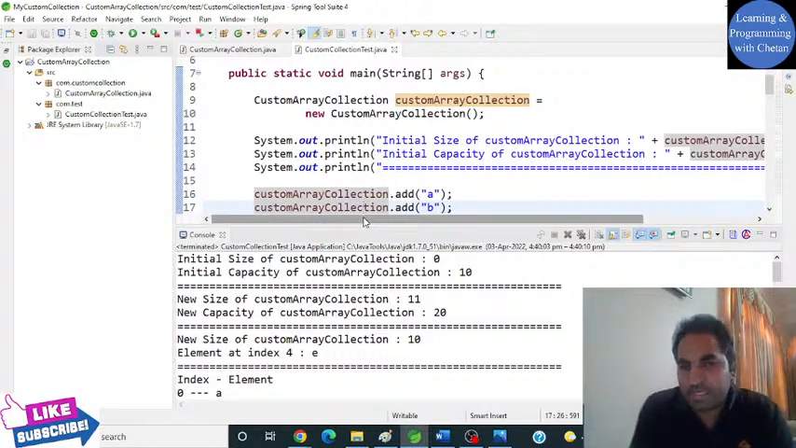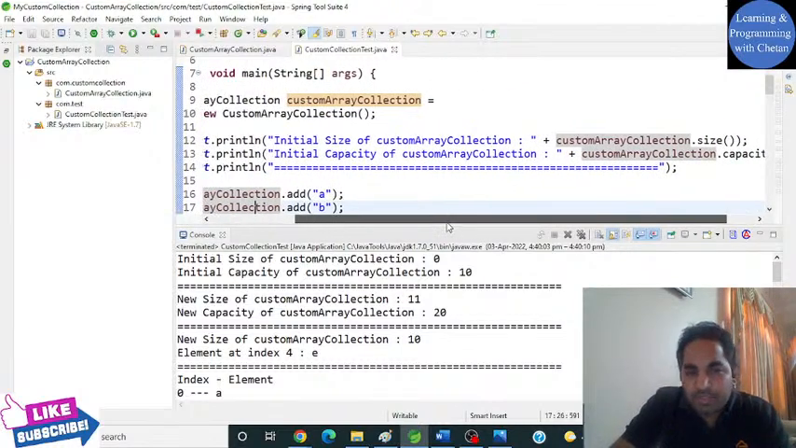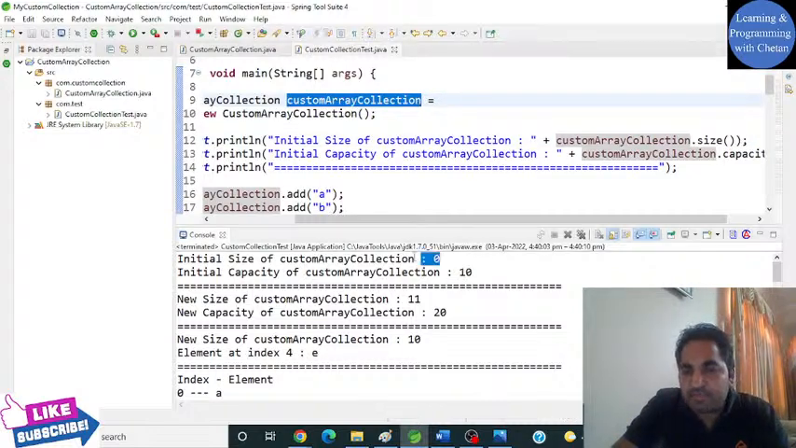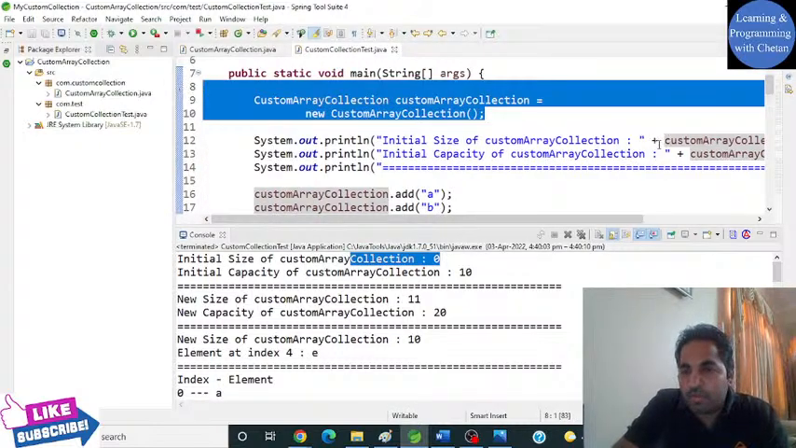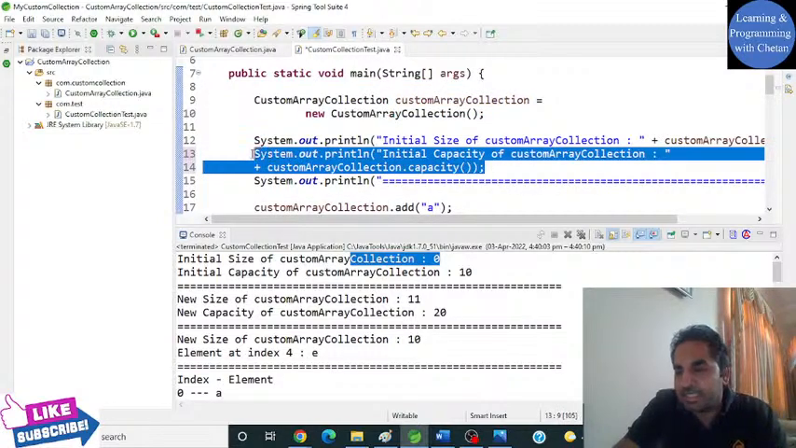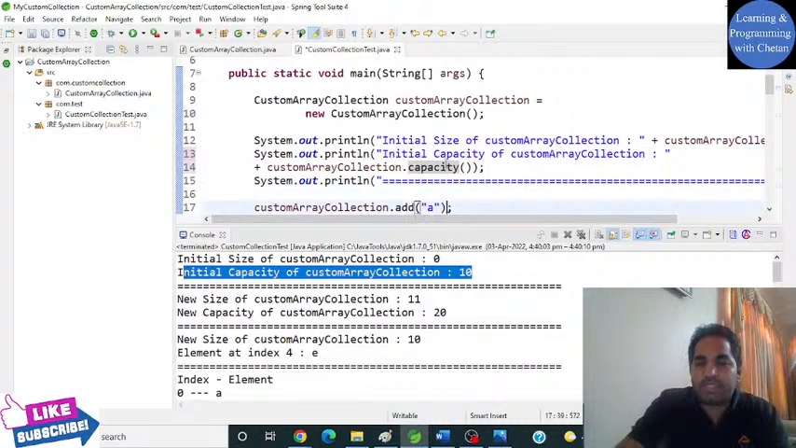I want you guys to give me a little bit of focus here, so that you will have a clear understanding of what we have discussed and covered till now. Here you can see this is our size method, which is the actual number of elements present inside a collection object. Initially its value is 0 because we have just created our collection object. In the next statement we are printing the capacity, that is the size of our custom collection. Its size is 10. I hope till this point it is clear.